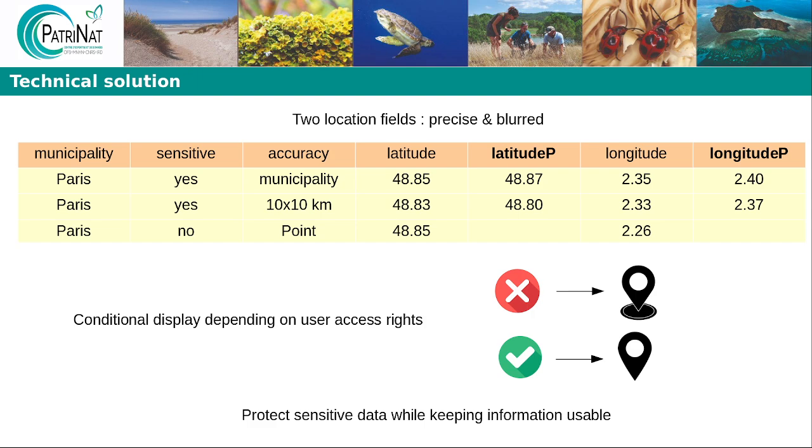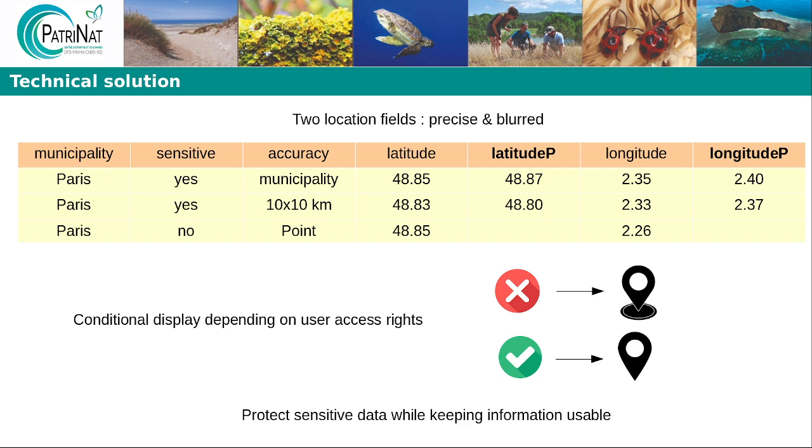This new feature relies on recent technical development in OpenOps. It is based on the integration of 2 sets of location fields for each sensitive record, one with the precise geographical information and one with the blurred geographical information. A conditional display system has been developed to decide which field is shown to the user depending on their access right. Here is an example with 3 records, 2 sensitive and 1 non-sensitive.